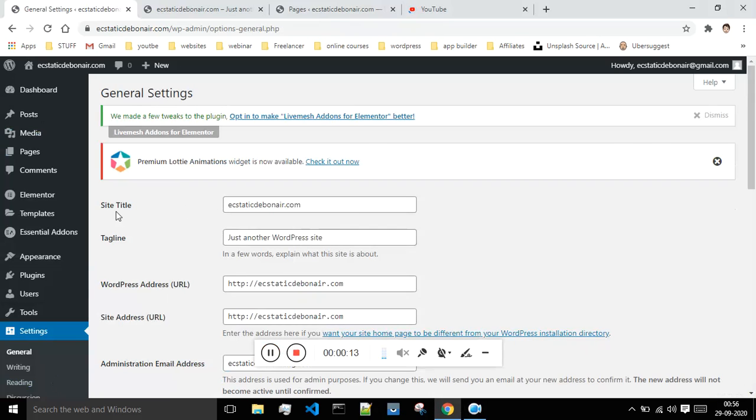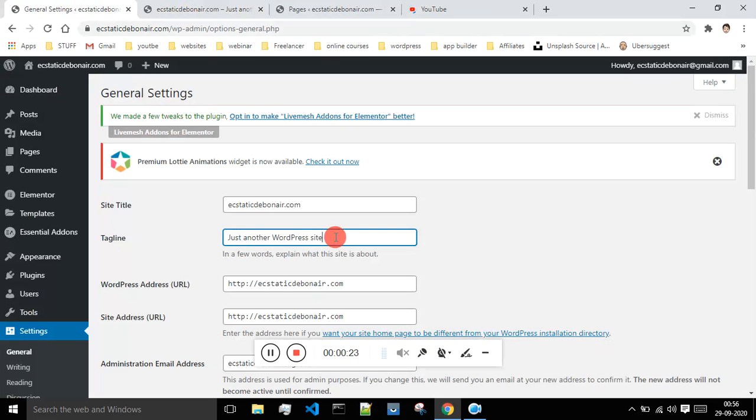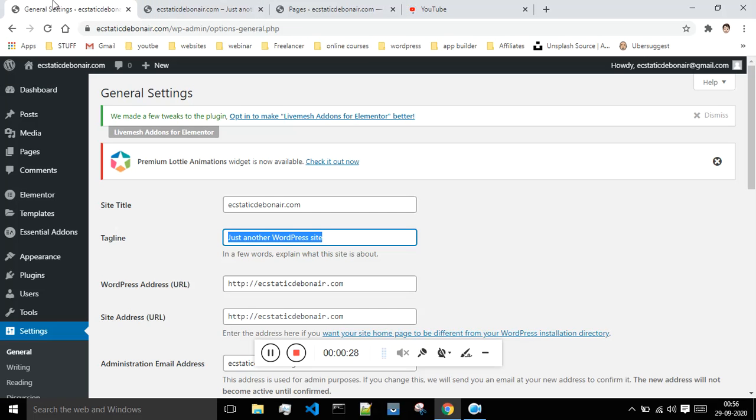In this class we will see this settings tab, in which we will see how to change the settings of our website. So basically this is the name of our website, which is aestheticdebonair.com, and this is the tagline. Okay, so this is the tagline of our website, which will come over here. It basically tells about our website, what kind of website we are building.